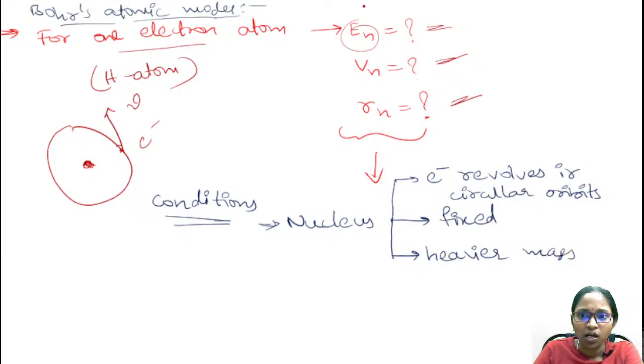Of course, whenever the electron is in the ground state, this electron carries the energy of this ground state. And we are going to find out the velocity of the electron which is revolving around the nucleus in a circular orbit. And coming to the radius, that means the radius of the orbit in which the electron is revolving. We are going to find out these equations using Bohr's postulates.